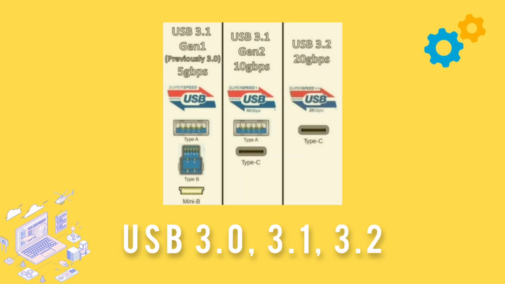USB 3.0, 3.1, and 3.2 are not different connectors but refer to different generations of USB technology, offering varying data transfer speeds. USB 3.0 is also known as USB 3.1 Gen 1, while USB 3.1 is known as USB 3.1 Gen 2. USB 3.2 is the latest version, with even faster data transfer rates.